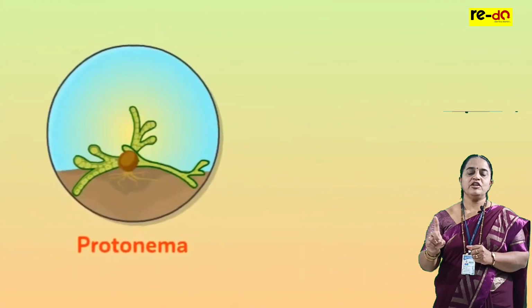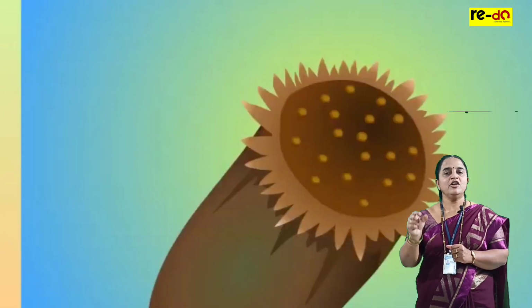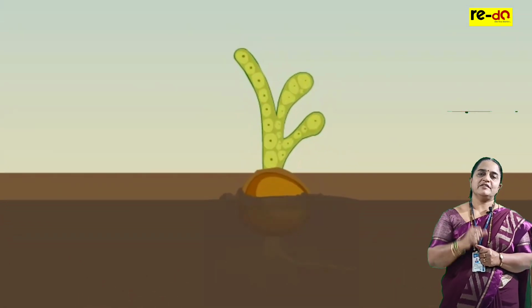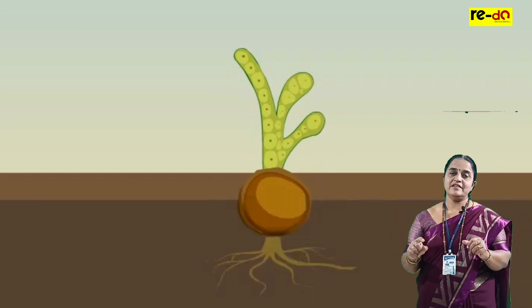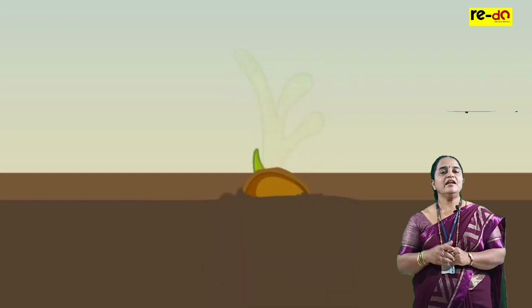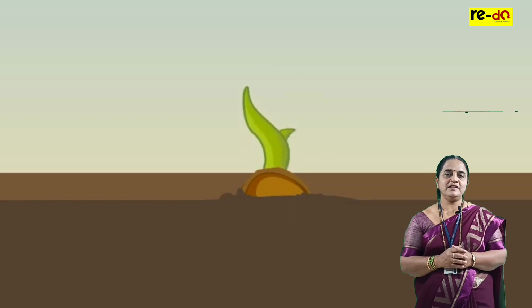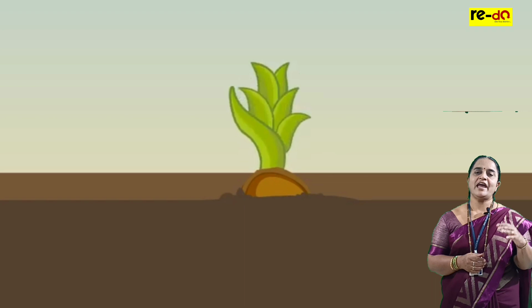This protonema produces secondary branches in vertical order, and this secondary protonema will produce gametangia at the apex. So the primary stage is for creeping, photosynthesis, anchorage and conduction, and the secondary protonema has leafy appendages for photosynthesis, and it helps in sexual reproduction by producing antheridia and archegonia.